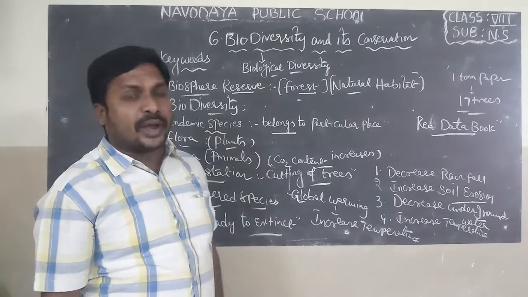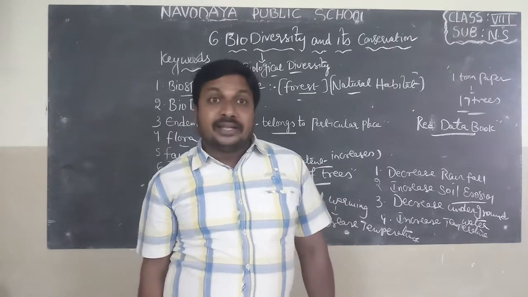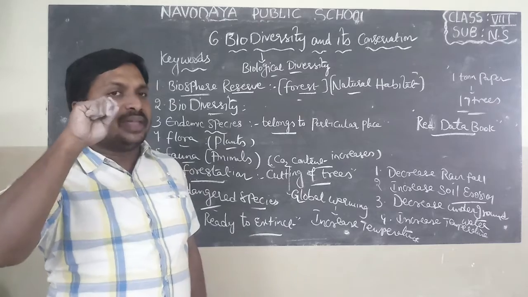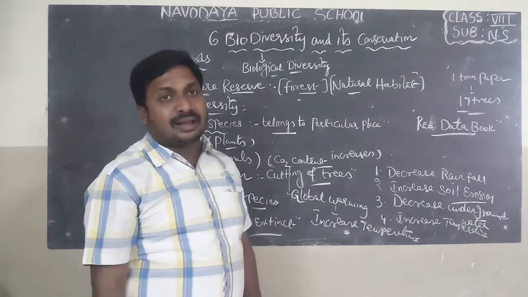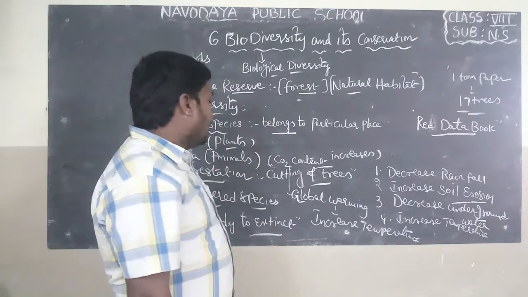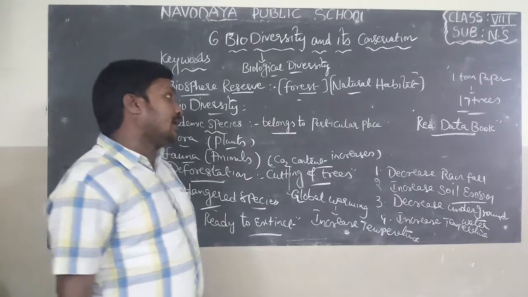In this book we can find out what the endangered animals are, what the endangered birds are, and what the endangered plants are. Okay, the list of endangered species present in a book is known as Red Data Book or Red List Book. So, some animals will be in an endangered condition.